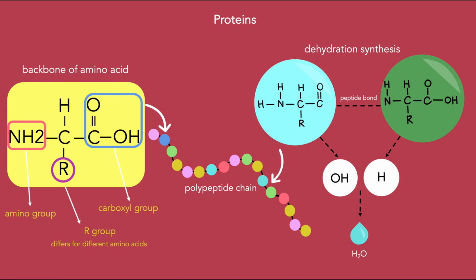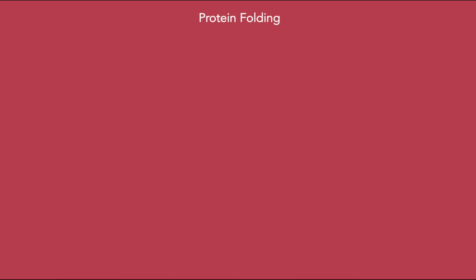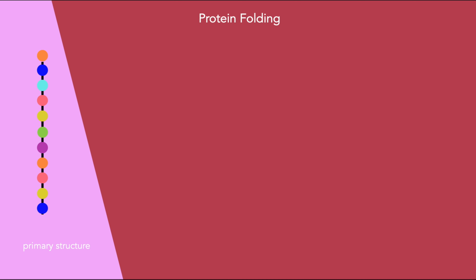The peptide bonds of amino acids can be removed through the process of hydrolysis. This is the reverse of dehydration synthesis, with the water molecule being added instead of removed. We will also briefly cover the 4 steps of protein folding after the mRNA transcribing for the protein is at the ribosome site. The primary structure is the linear sequence of amino acids. This is made by tRNAs that bring the correct amino acids to their respective spots on the mRNA template.